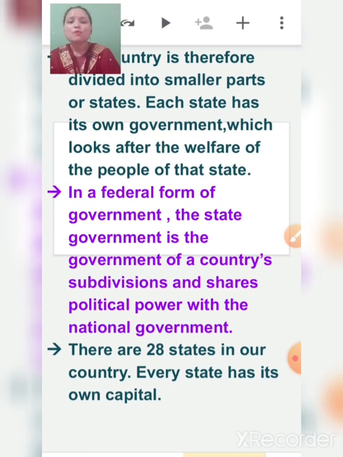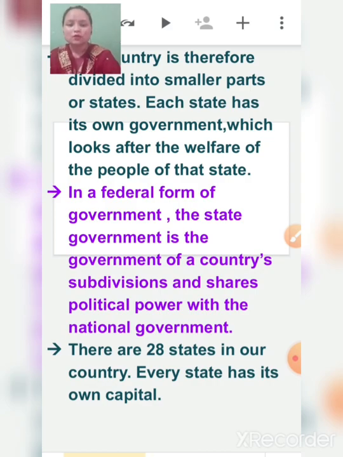Now, in a federal form of government, the state government is the government of a country's subdivision and shares political power with the national government. So whatever authority or power they are given by the central government, they work on that. There are 28 states in our country, and every state has its own capital. States and capitals we will cover in our next video.